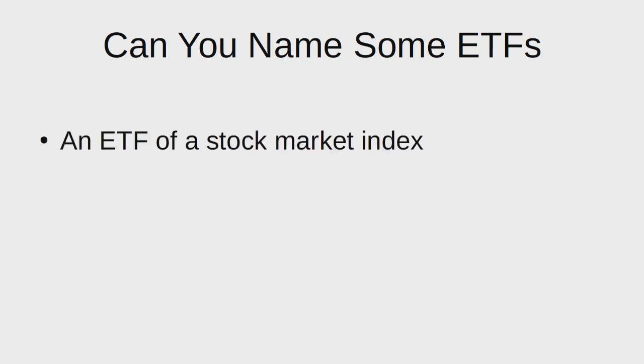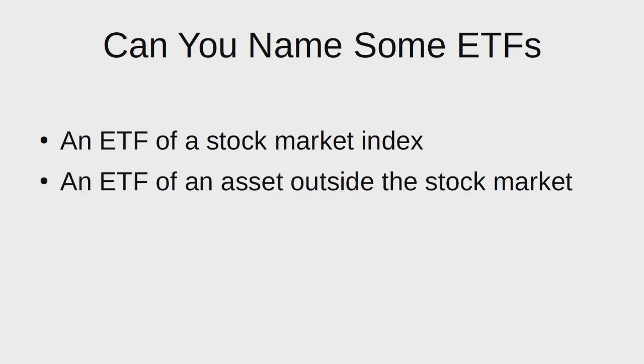Now that you have a basic understanding of ETFs, can you name some ETFs? For a simple start, name an ETF that represents a stock market index. So look for the index of a stock market in Europe, North America, Asia, anywhere, Australia, South America.